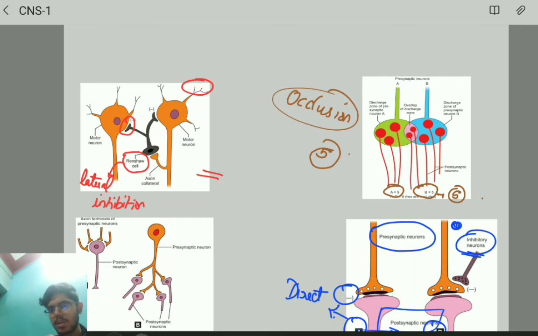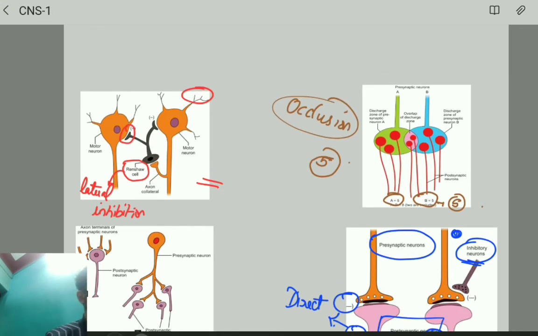Now very important, the two presynaptic neurons are going to share the same discharge zone. 5 from A, 5 from B. In that, two of the presynaptic neurons give out the same discharge zone, and that function we are going to call occlusion.